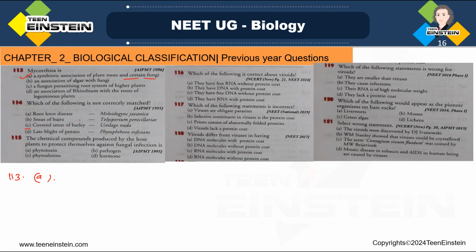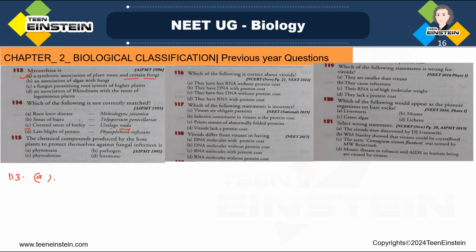Answer C, the mismatched pair which is given in option C, because smut in which spores are covered by a membranous covering or peridium, that is called covered smut. So that is caused by Ustilago hordei, okay, not Ustilago nuda.